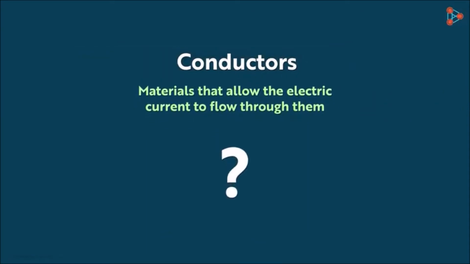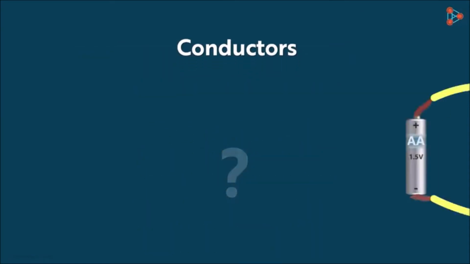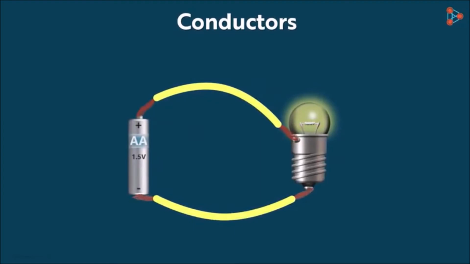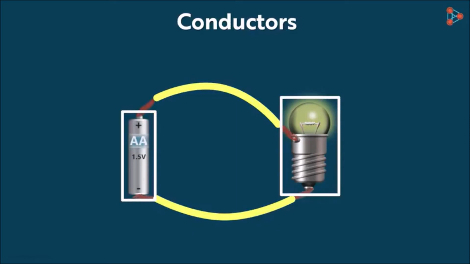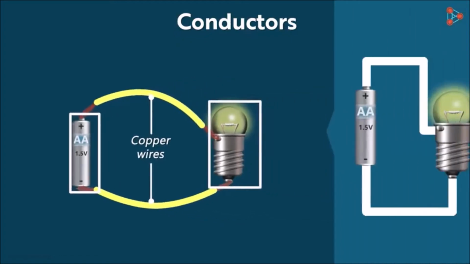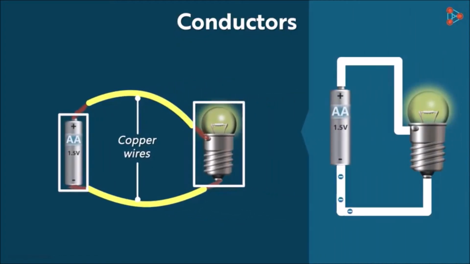What are the examples of conductors? We have seen this simple circuit in the previous video. Here, a 1.5 volt cell is connected with a bulb which can be between 3 to 4 volts with the help of copper wires. Here I told you that the movement of electrons is from the negative terminal of the cell to the positive terminal. However, by convention, the direction of electric current is taken to be from the positive to the negative one.